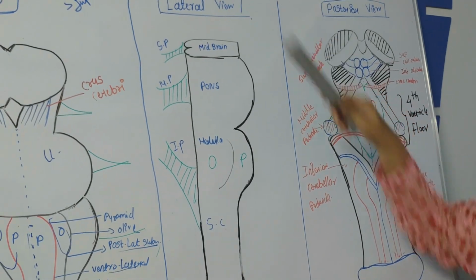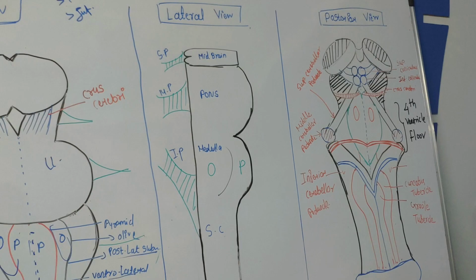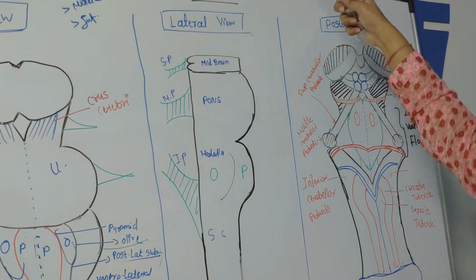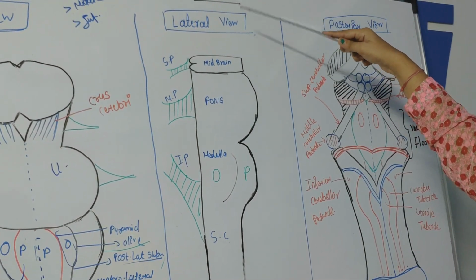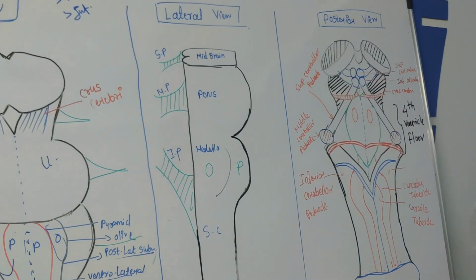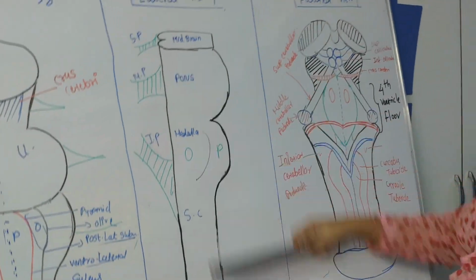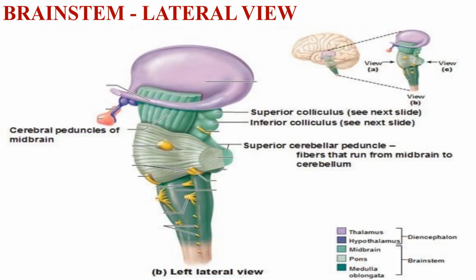Above the midbrain, the thalamus and hypothalamus are situated. And above the thalamus and hypothalamus, the cerebral hemispheres are situated. So this is all about the lateral view.